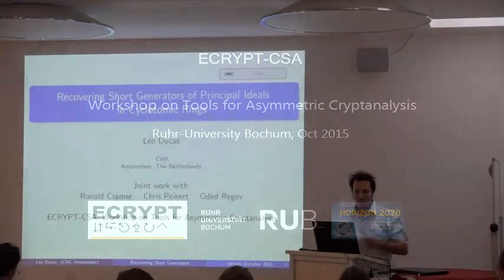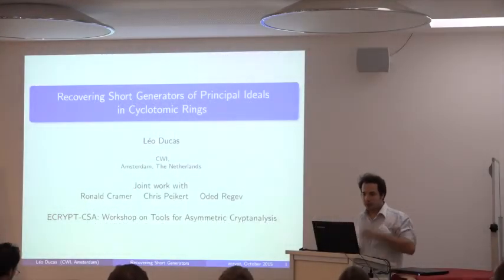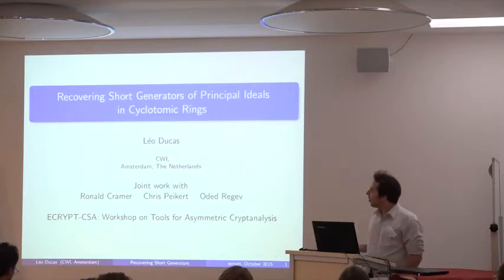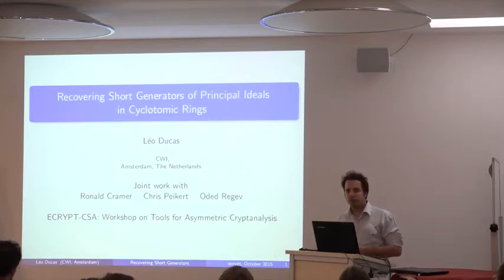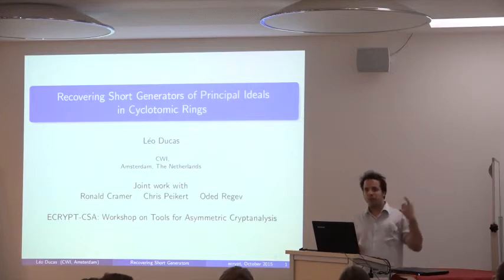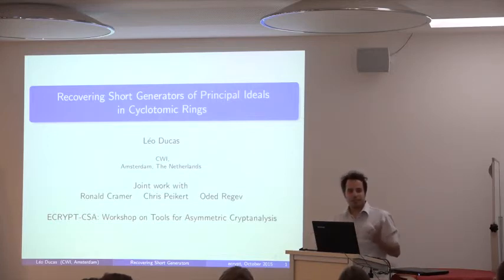So yes, as I told, I'm going to talk about recovering short generators in principal ideals, in cyclotomic rings in particular, which is your favorite ring if you're a cryptographer. If you're not a cryptographer, probably your favorite ring is the circular convolution ring, so it's R[x] quotiented by x^d minus 1, because in that ring you have this very nice FFT.